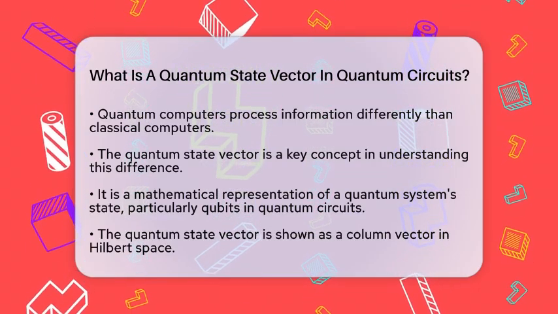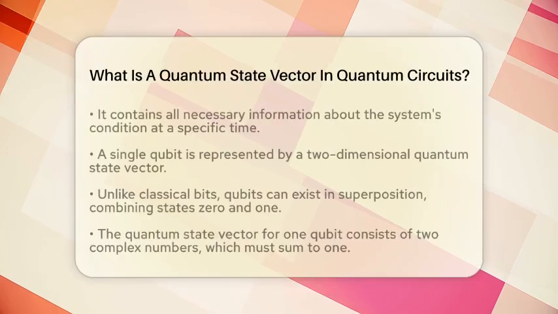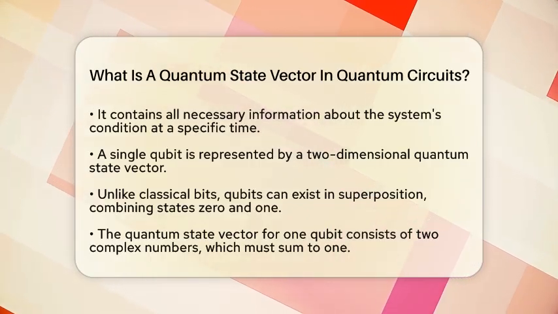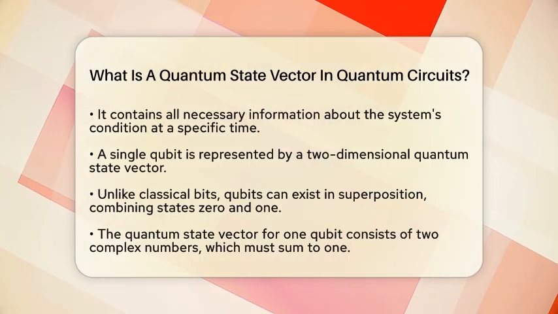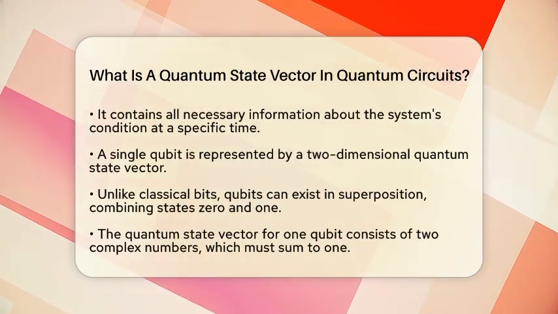To start with, think about a single qubit. It can be in a state represented by a two-dimensional quantum state vector. And unlike a classical bit, which can only be either 0 or 1, a qubit can exist in a superposition, meaning it can be a mix of both 0 and 1.